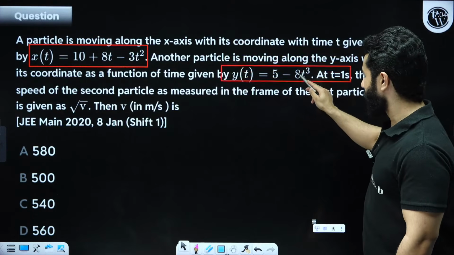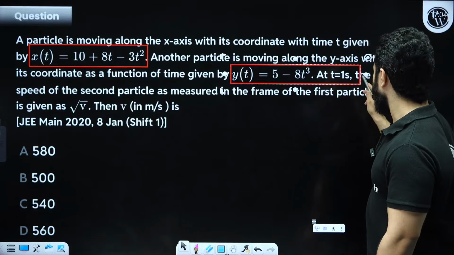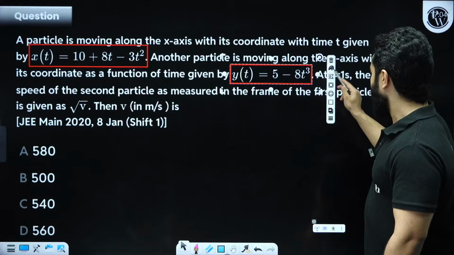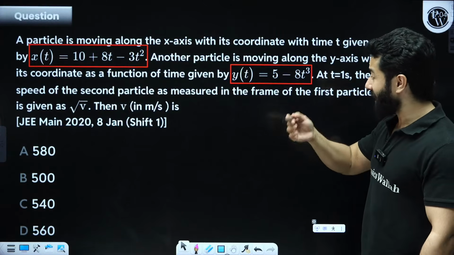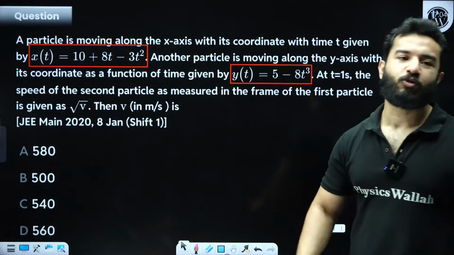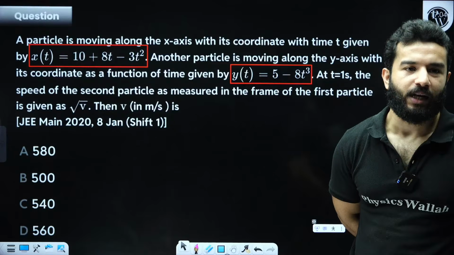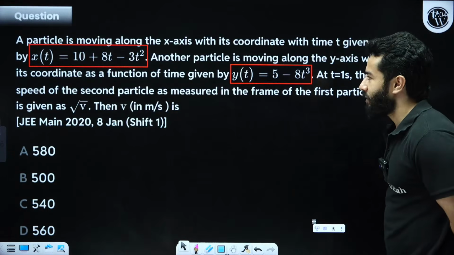So this is the coordinate of the other particle. At t equals 1 second, the speed of the second particle as measured in the frame of the first particle is given as under root v. You have to find out the value of v. Let's quickly solve this question. Be quick. This is a nice problem, my dear friends.